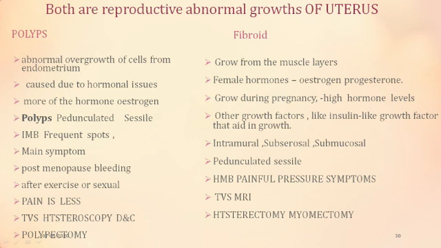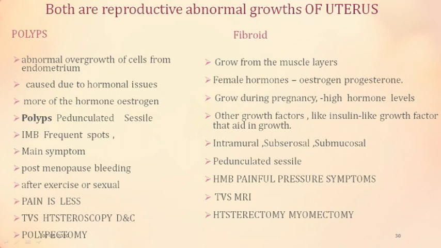Now, differentiating the fibroid polyp from the endometrial polyp. At the beginning of the discussion, I discussed that AUB can be because of AUB-P, that is, endometrial polyp. And we have also seen that some fibroids get pedunculated and lie in the cavity, and those are fibroid polyps.